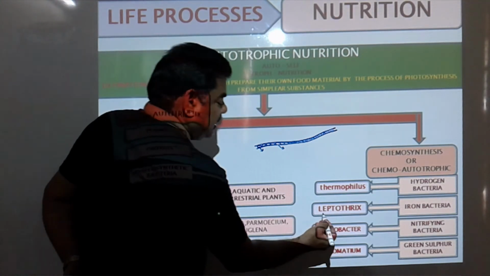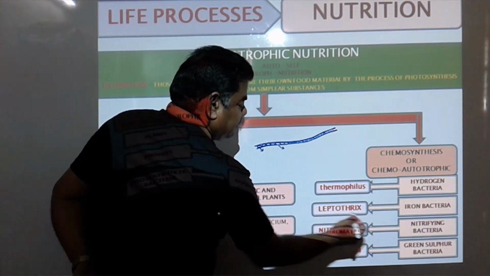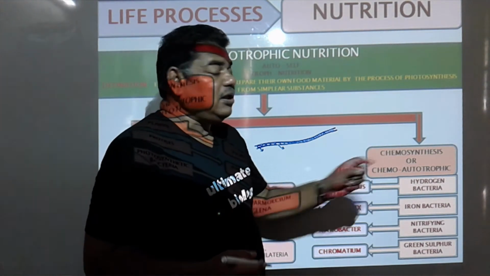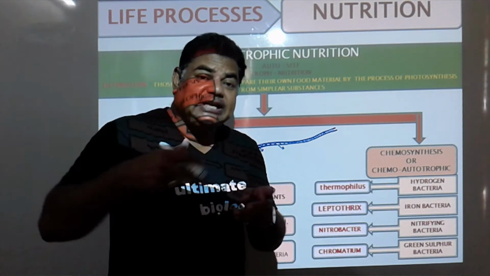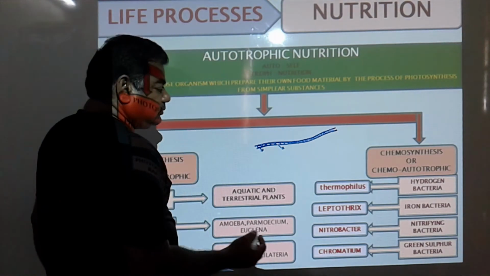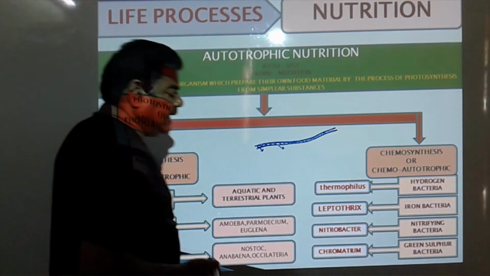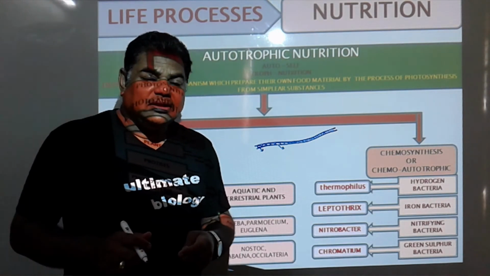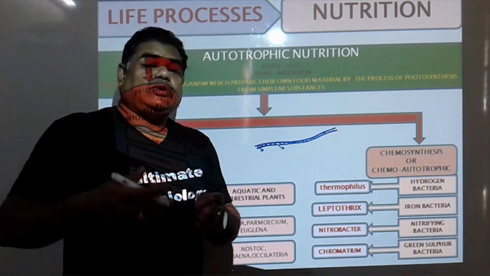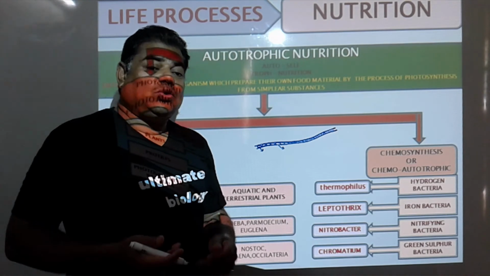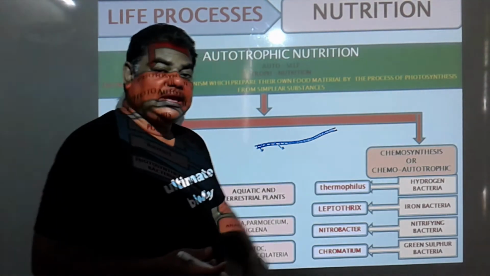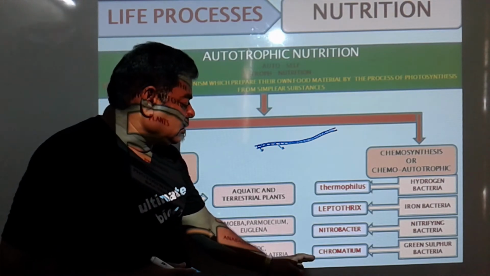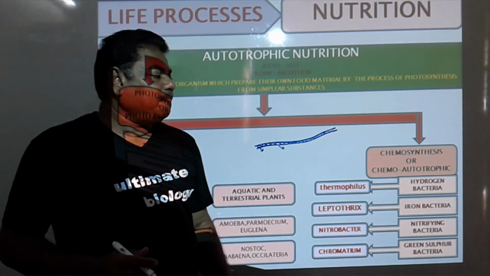and that bacteria we call Leptothrix. Also, they prepare their own food material with the help of a chemical present inside their cell. Then nitrifying bacteria, Nitrobacter, present in the soil. These nitrifying bacteria also prepare their own food material by the chemicals. And then green sulfur bacteria, that is Chromatium.